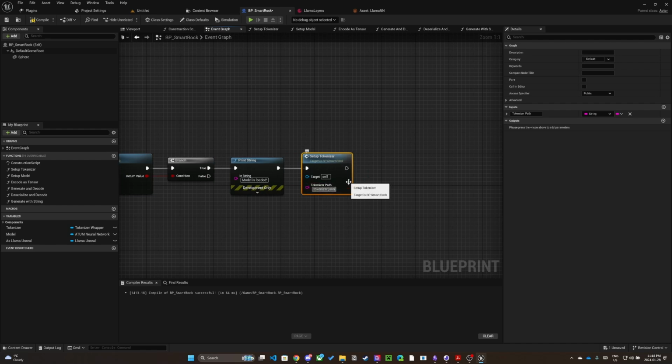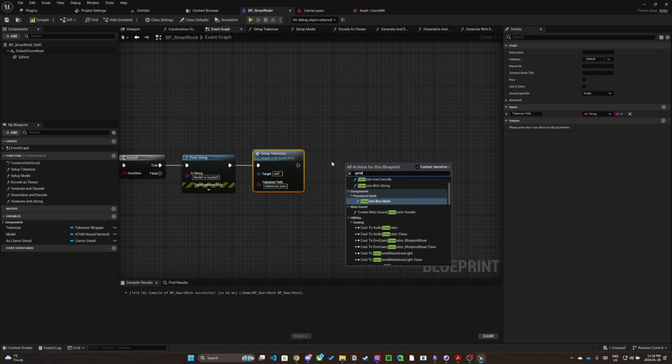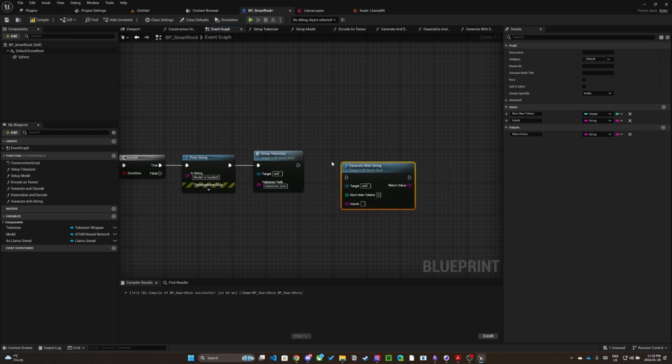Next, we need to call generateWithString. I am going to use once upon a time for my prompt. The model we are using in this video was trained very quickly and it can barely speak English. Also, I didn't bother to tune the hyperparameters. If you are interested in a more capable model, there's an article on my Discord covering a strategy for training models to act as NPCs.